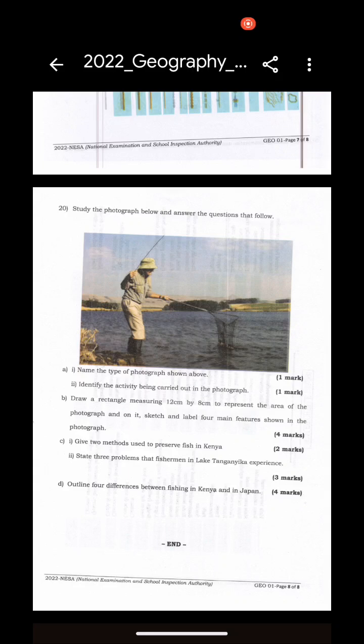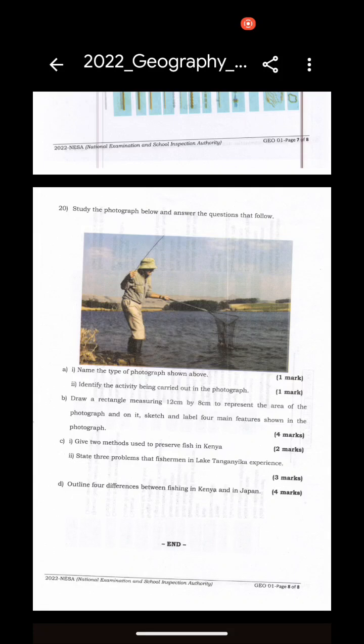This question is all about making a sketch map. So you make a sketch of this image according to this measurement: 12 cm horizontal and 8 cm vertical. So use this measurement and you make 4 main features, and you have to label them. So we will see this after.